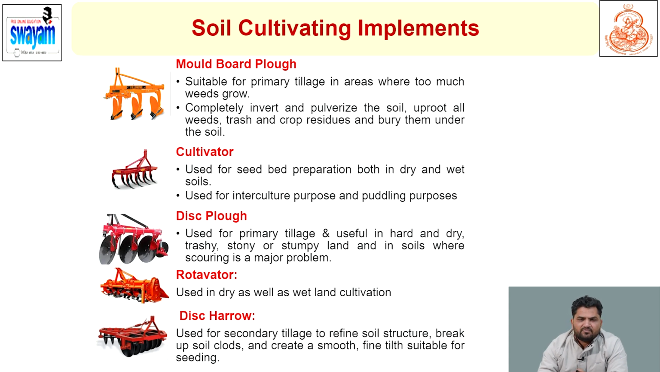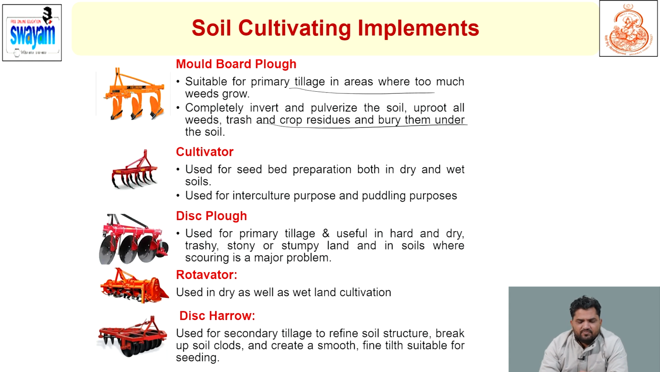These implements help in field preparation, like the MB plow. The moldboard plow is suitable for primary tillage operation where weeds are the major problem, and it pulverizes the soil, uproots the weeds, and traces residue and buries them under the soil. Next is the cultivator, used for fine seed bed preparation as a secondary tillage, and also used for the interculture operation.